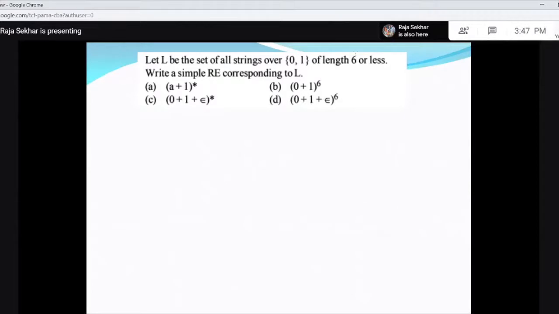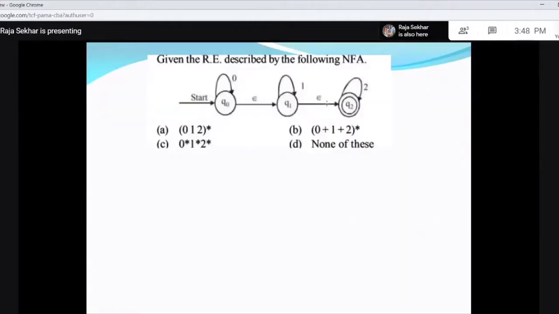If it is of length 6, this is correct, but or less also, that means we should also get strings of length 0, length 1, length 2 and so on. So I get these 6 symbols including epsilon. Then you get lengths 0, 1, 2, 3, 4, 5, maximum 6. And given the regular expression, give the regular expression.